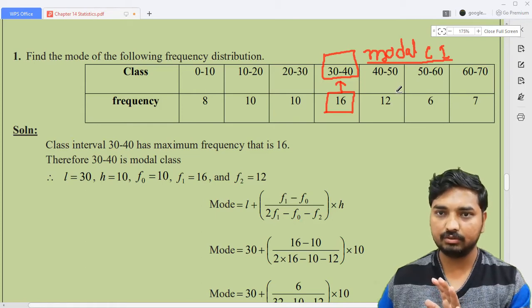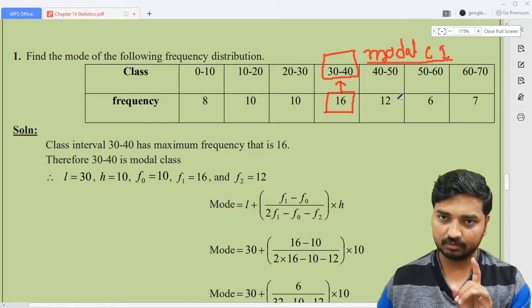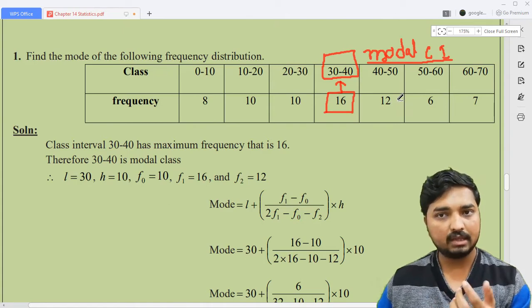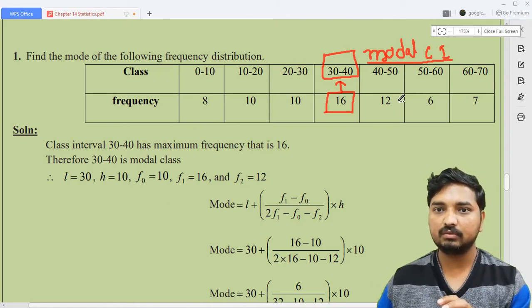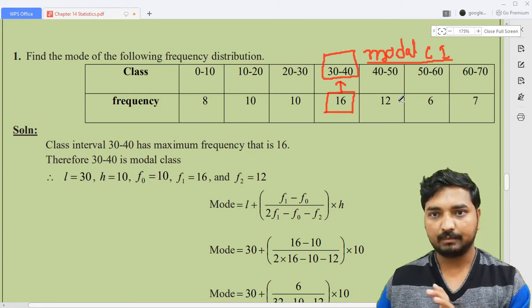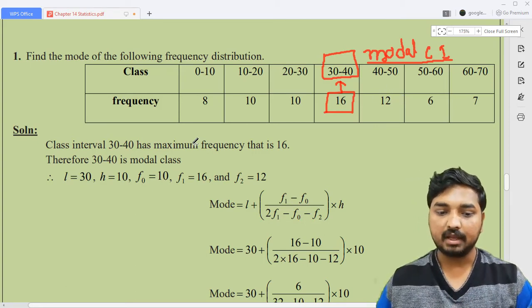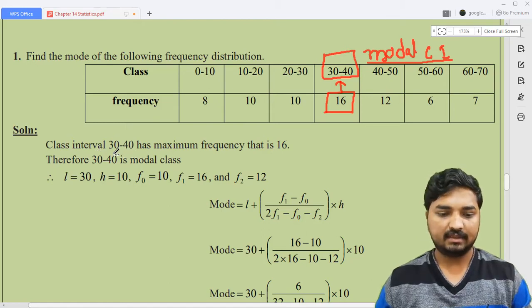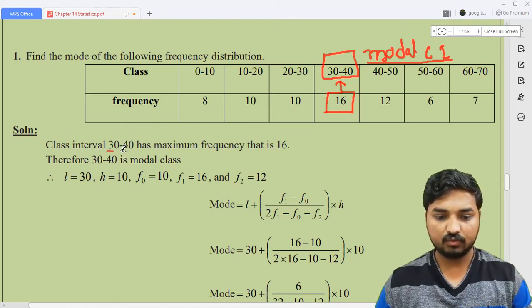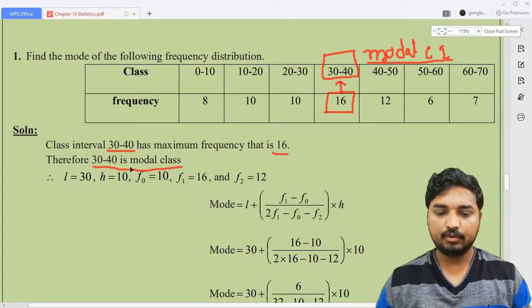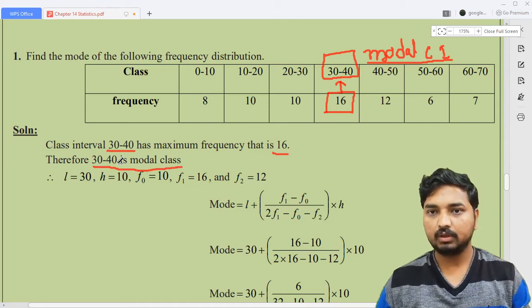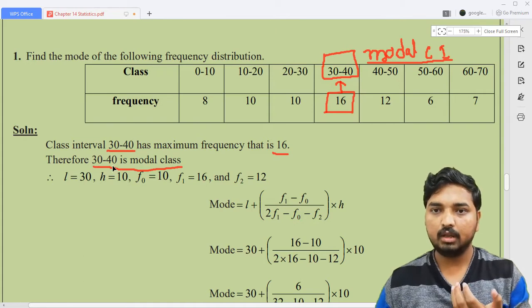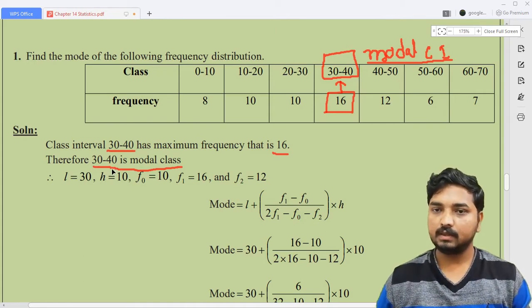I think you have understood what a modal class interval is. It's one of the class intervals, but it has the highest frequency. That's why it is called the modal class interval. The next step is: the class interval 30 to 40 has the maximum frequency, that is 16, and you need to write this down. This is compulsory, remember. If you don't mention the modal class interval, you will definitely lose marks.